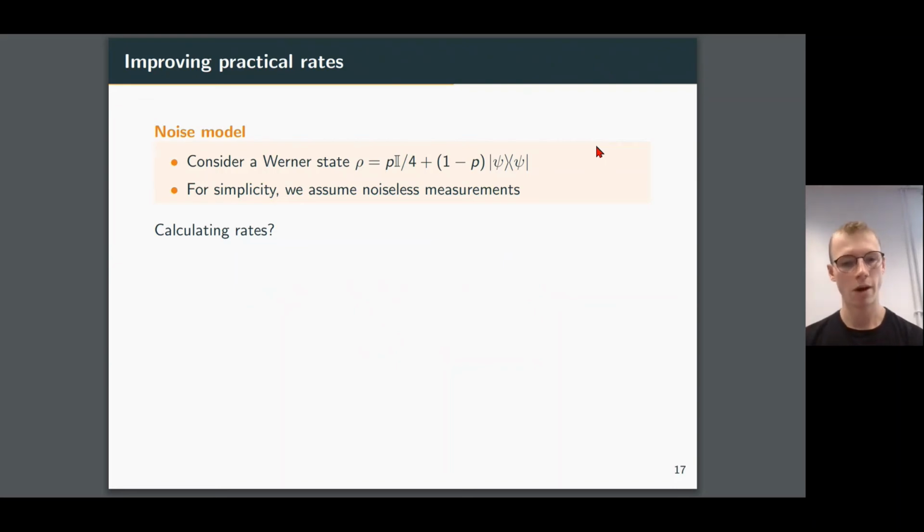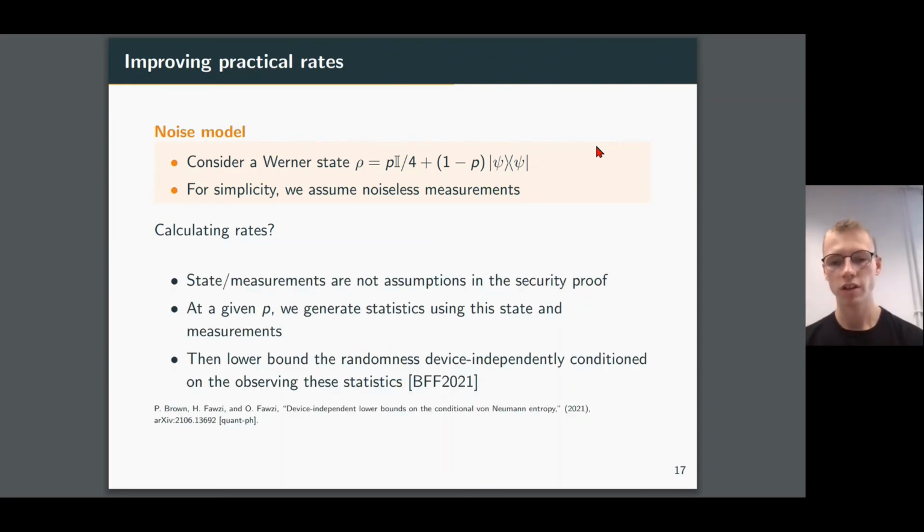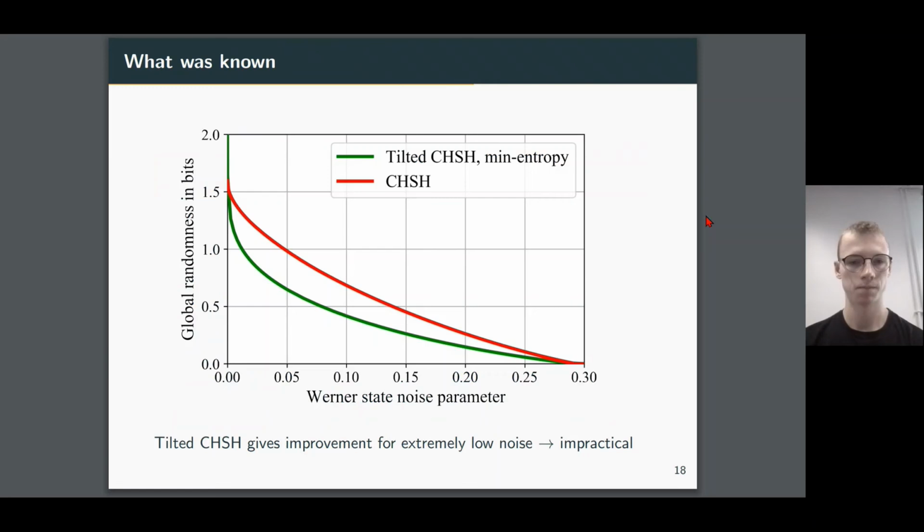So how did we go about calculating the rates here? Well, the key thing to emphasize is that the state and measurements are not assumptions in the security proof. What we did was, at a given p, we generate a set of statistics that would have been observed using this state and those measurements. And then we lower bound the randomness device-independently, conditioned on observing these statistics. And we do this using the new improved numerical technique down below here, which I've cited. And this, in fact, directly lower bounds the conditional von Neumann entropy rather than the min entropy, which gives a significant boost in the rates.